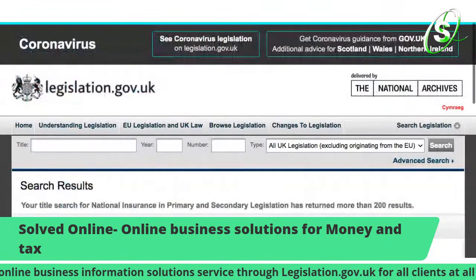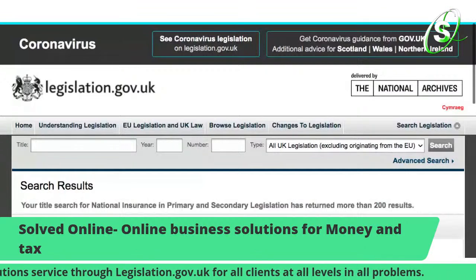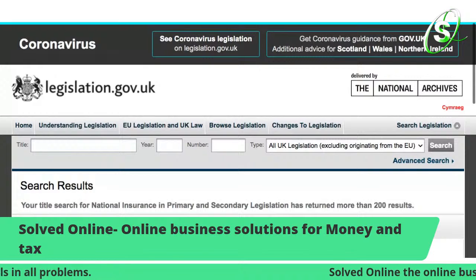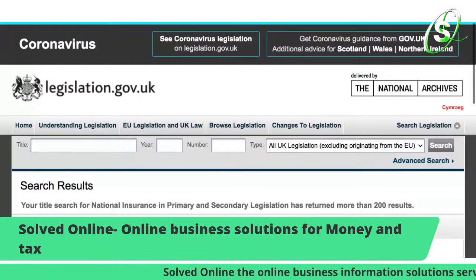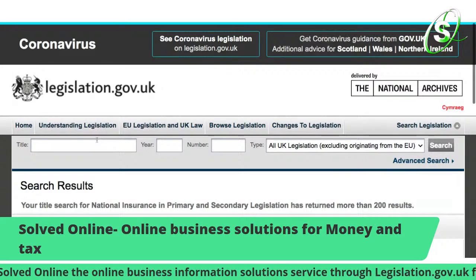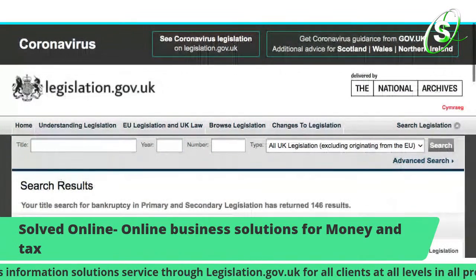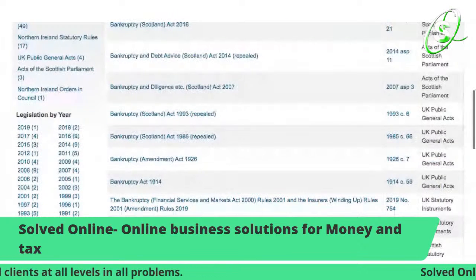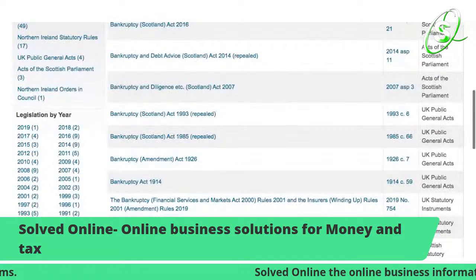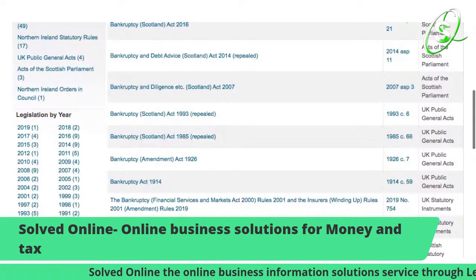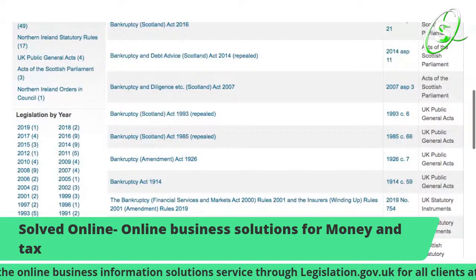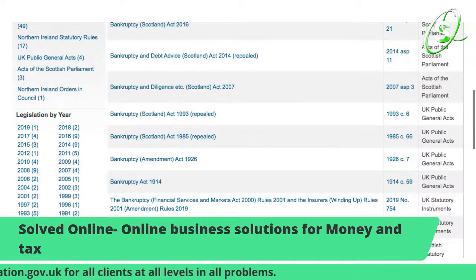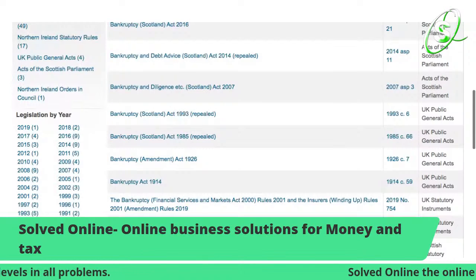So, for instance, I did inheritance tax, or even bankruptcy, for instance, because I've already done this last search just to show you that anything you want to type in, it will be there. As you can see, it shows you how far it's going back to as well. So that's where, for you to have so many different amendments, there is a solution within there. Because they amend it for their own purpose to make the solution harder to gain, because there's going to be more applications to apply to.